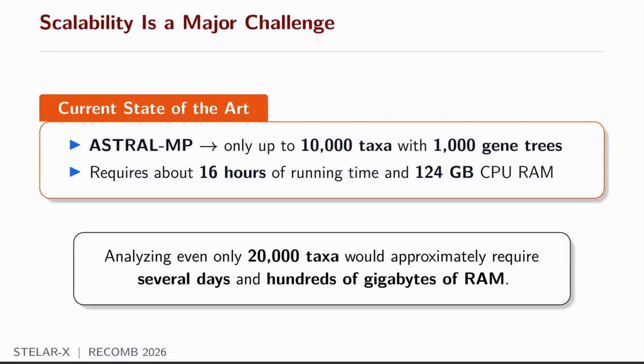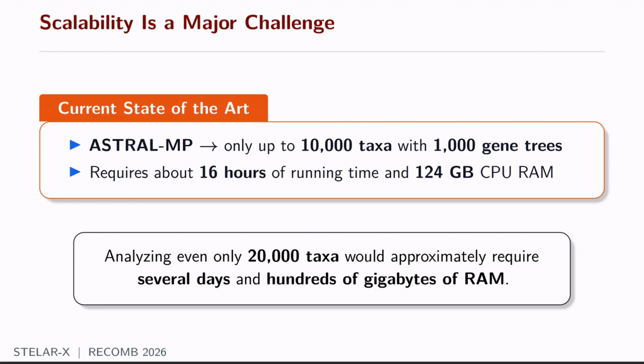Although summary methods are quite a common and powerful paradigm for addressing this problem, scalability still remains a major challenge. For instance, the current state of the art is STELAR-MP, which can analyze datasets of only up to 10,000 taxa and 1,000 gene trees. And to analyze such a dataset, it requires about 16 hours of runtime and 124 gigabytes of CPU RAM.